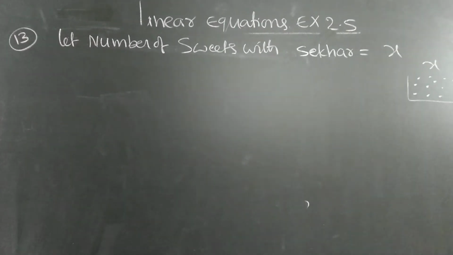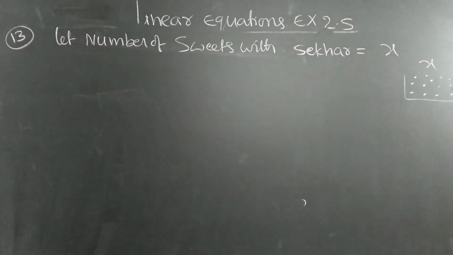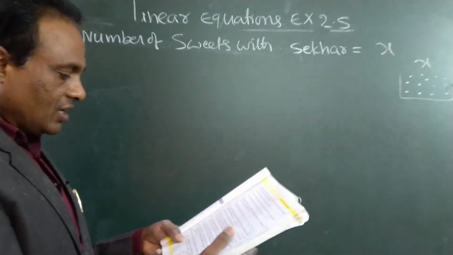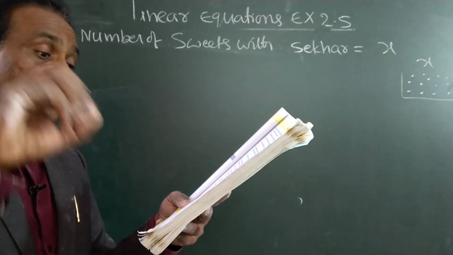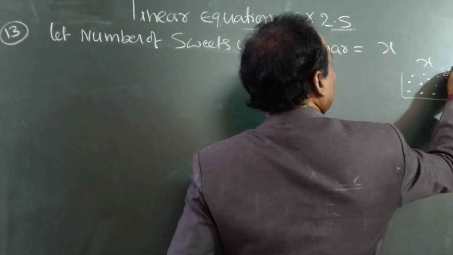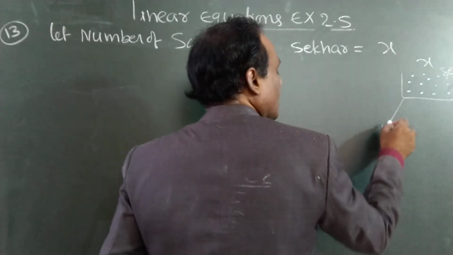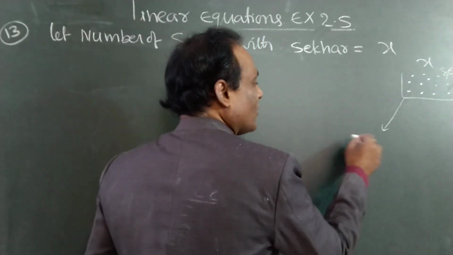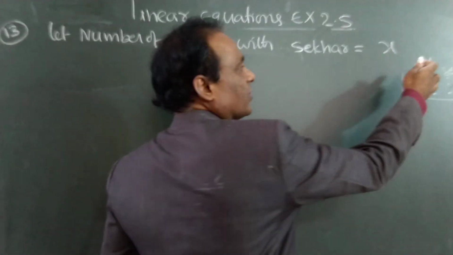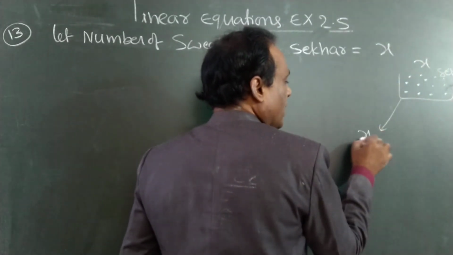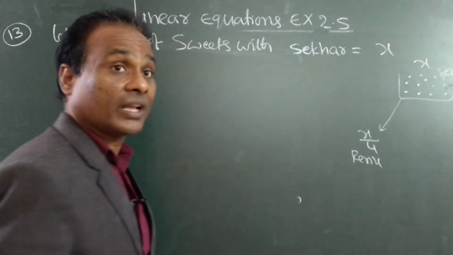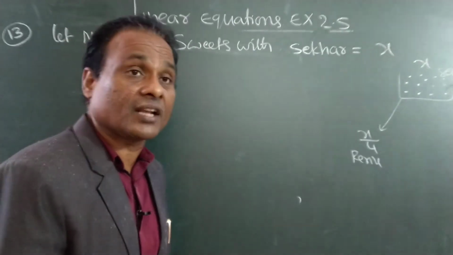How many did he give? See here, all of you, look at this. Gives a quarter of his sweets to Renu. This is the total Shaker has. So he is giving a quarter. Quarter means 1/4, quarter means divided by 4. So suppose he has x sweets in total, x by 4 he has given to Renu. How many sweets has he given to Renu? X by 4.